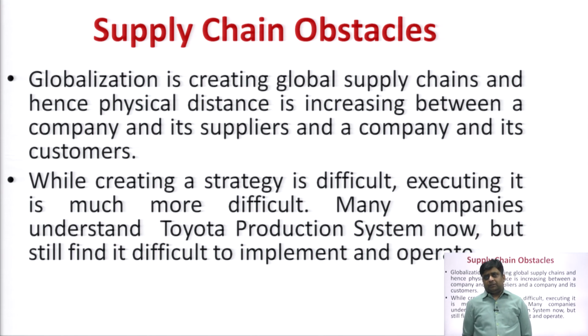Many case studies are there, like Toyota and Walmart strategy, but nobody has got a partner like Procter and Gamble to compete with Walmart. So you need to devise your strategy, and after that implementation is another challenge that you need to tackle. So these are all the supply chain obstacles.